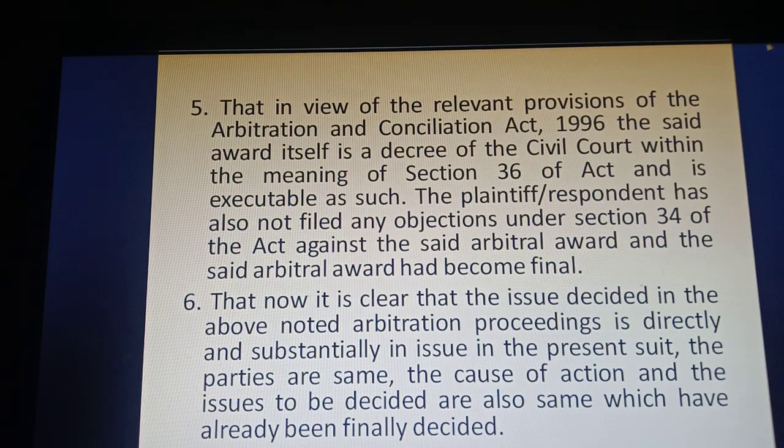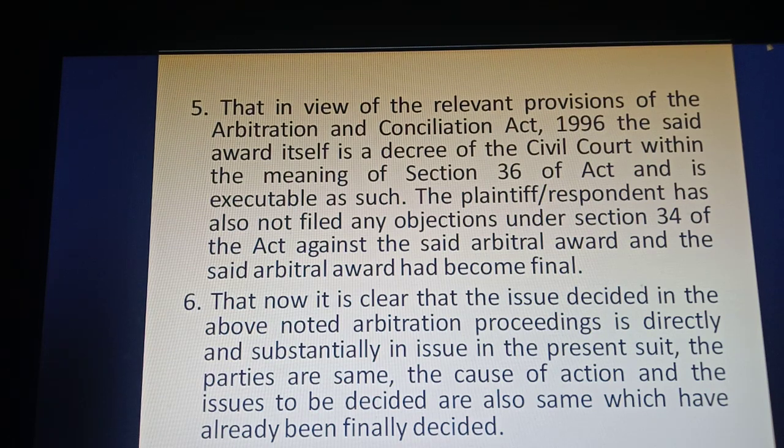Okay, now what is written by me in para number 5? That in view of the relevant provisions of the Arbitration and Conciliation Act 1996, the said arbitral award itself is a decree of the civil court within the meaning of Section 36 of the Act and is executable as such. The plaintiff oblique respondent has also not filed any objections under Section 34 of the Act against the said arbitral award, and the said arbitral award has become final. Okay, now I have to apply section number 11 in this para.